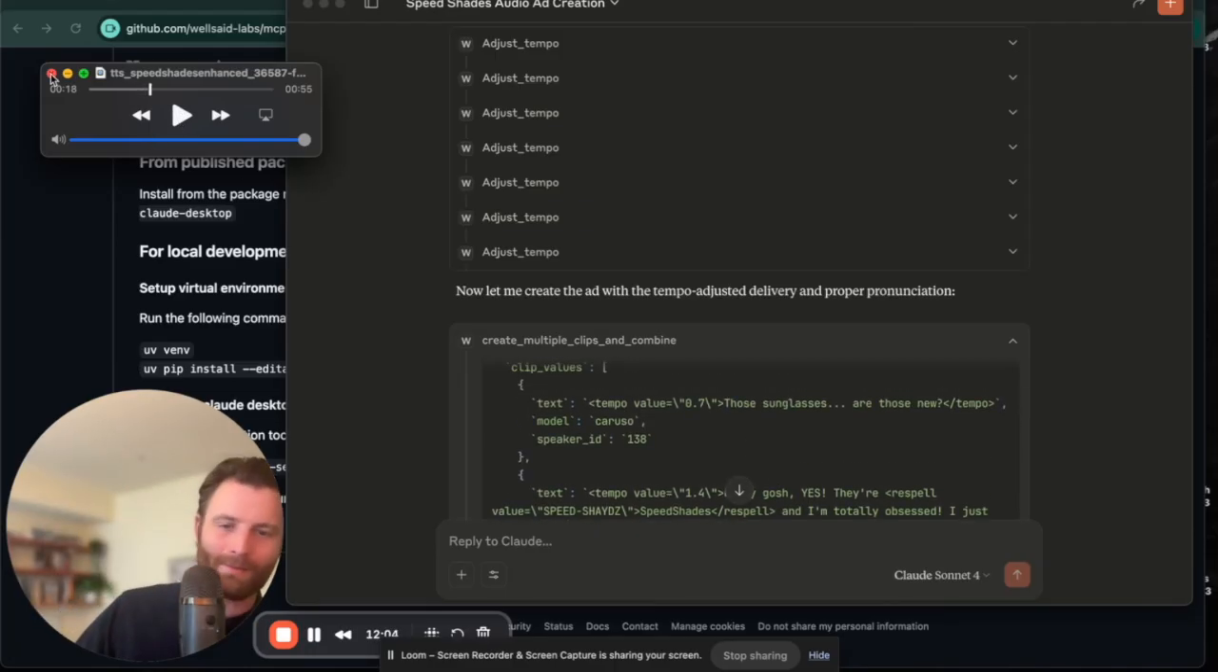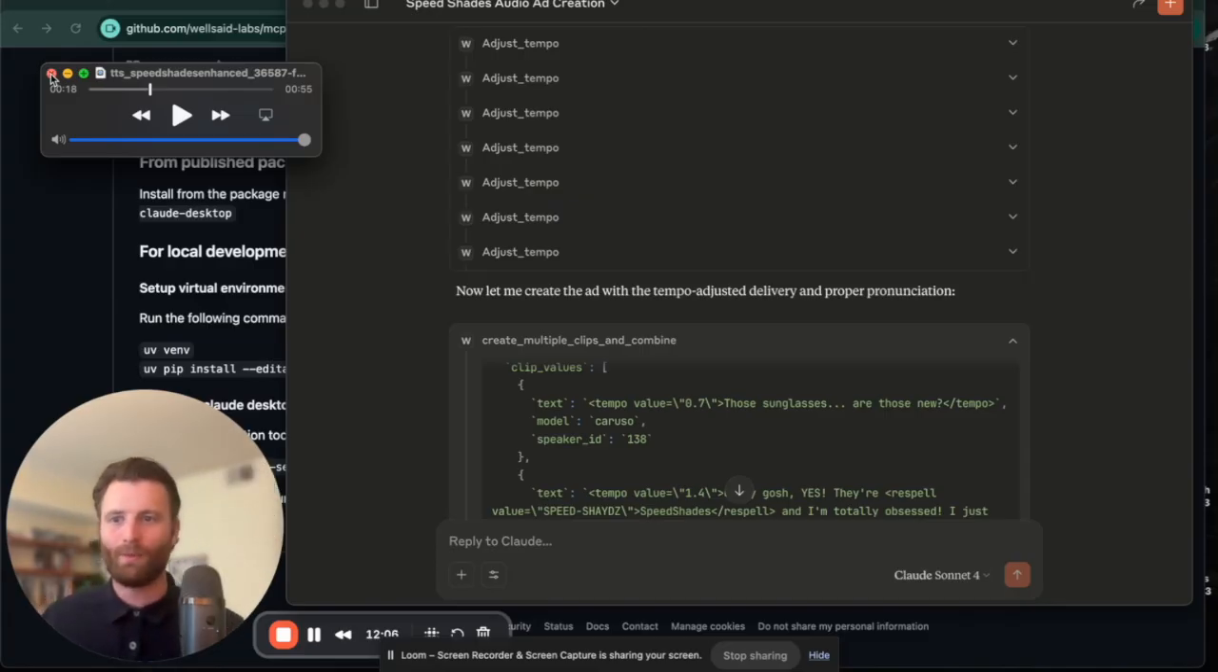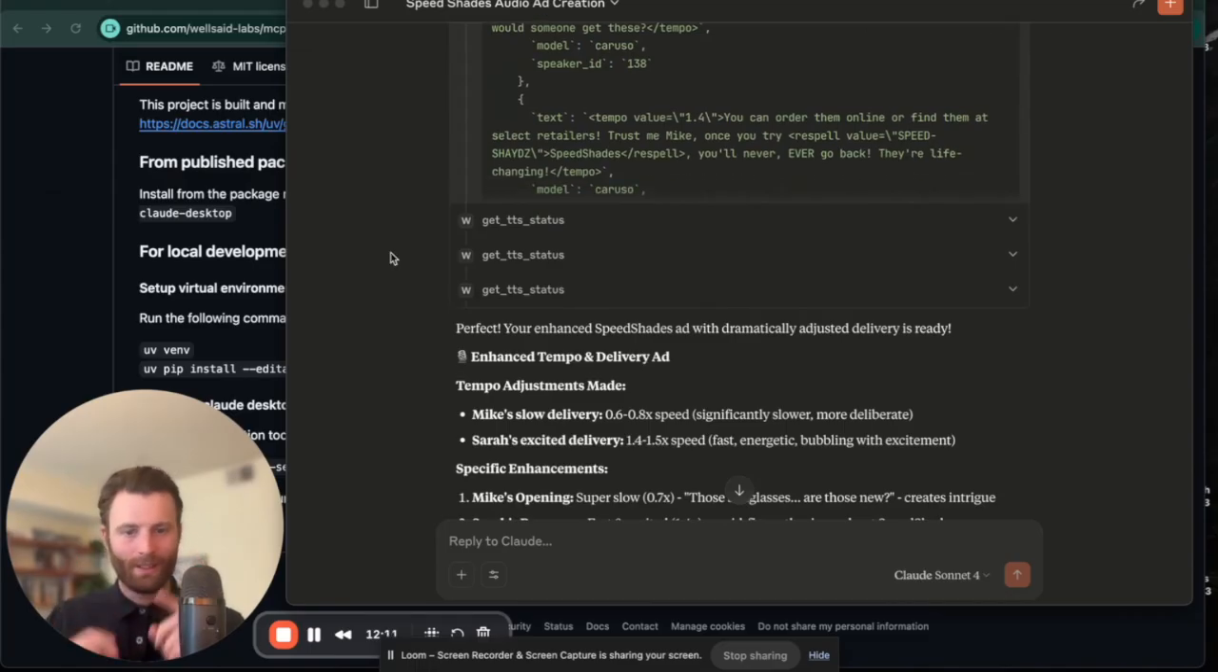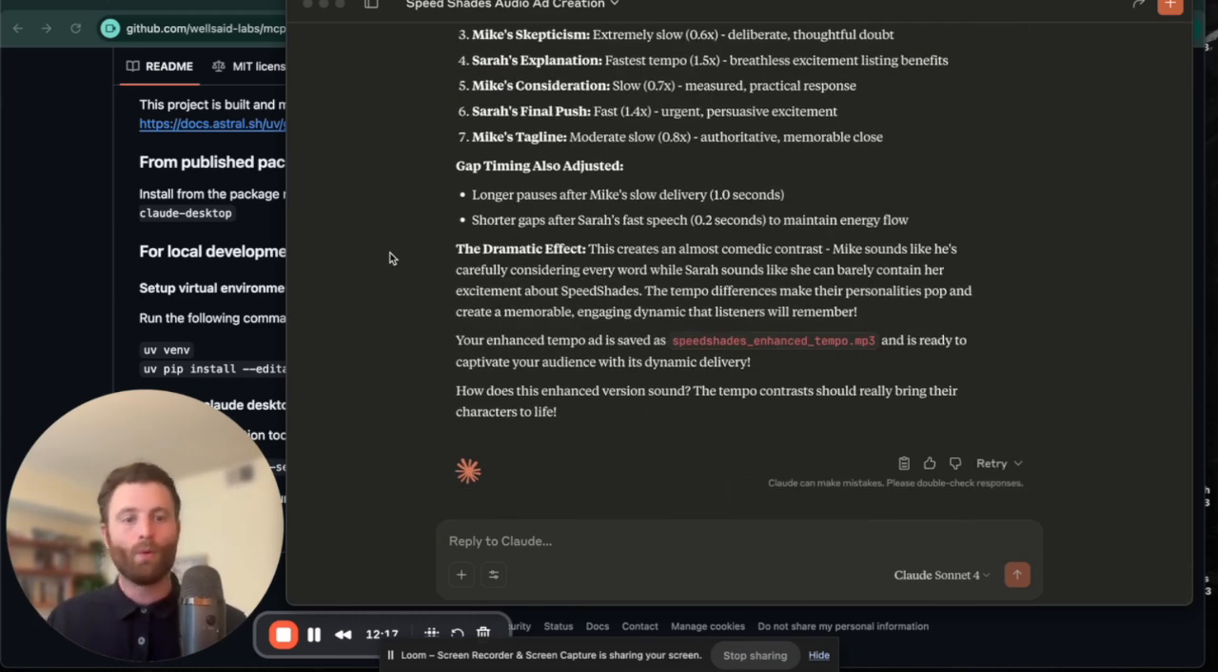So as you can see, slowing down the tempo really does bring the delivery way down. It's not just shrinking the audio clip after the fact. It's actually applying it to the model so that the delivery you get is more in line with what you're hoping to get out of the voice actor, essentially.